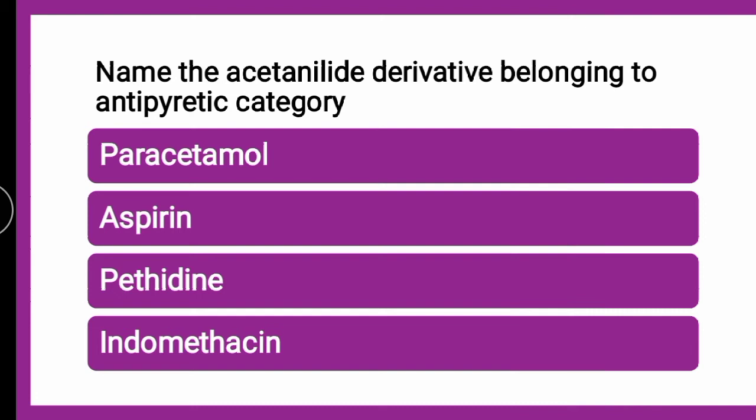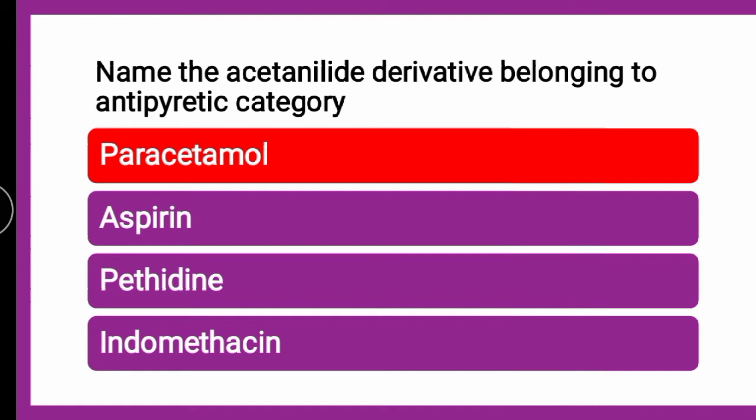Next question is, name the acetanilide derivative belonging to antipyretic category. Now, the acetanilide derivative which belongs to antipyretic category is whether paracetamol, whether aspirin, whether pethidine or indomethacin. The correct answer is paracetamol. Now how come? For this also, you will have to visualize the structure for